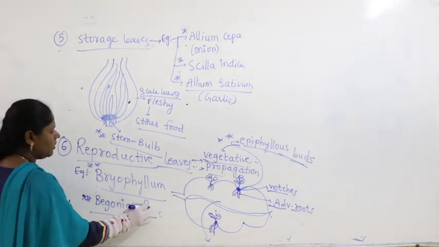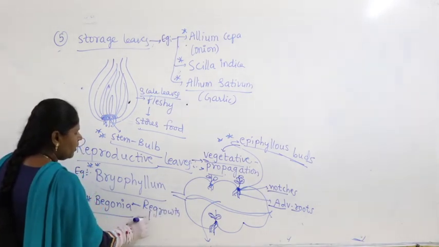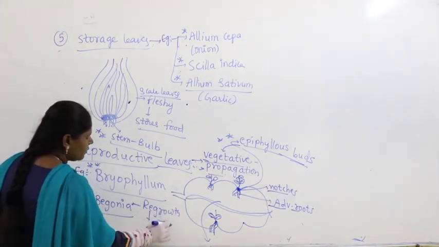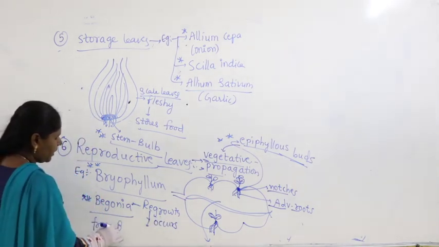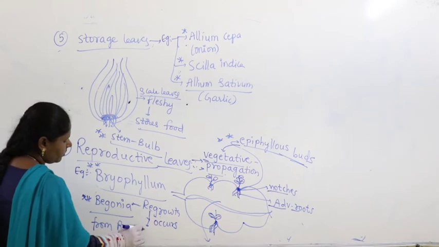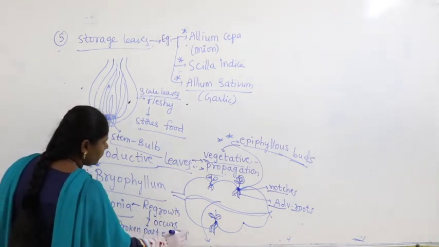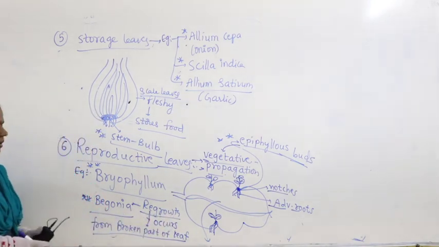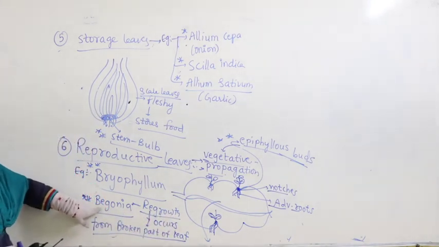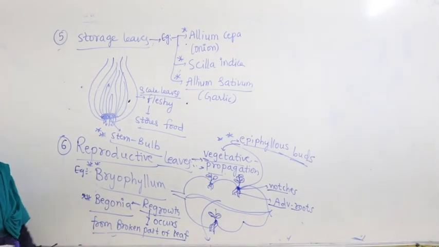Similarly, in the case of begonia, you can remember regrowth occurs from the broken part of the leaf. So, in the case of begonia, what happens? Regrowth occurs from the broken part of the leaf.